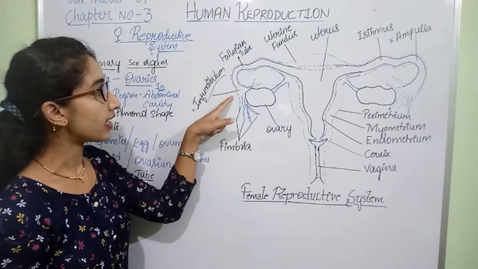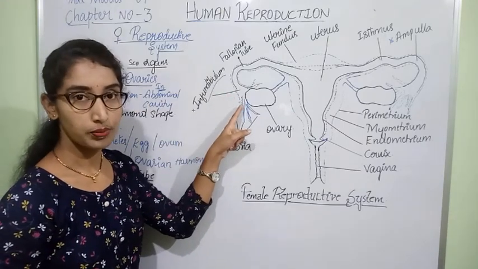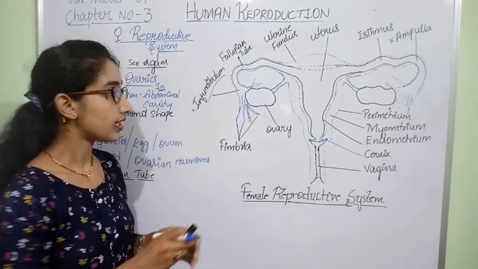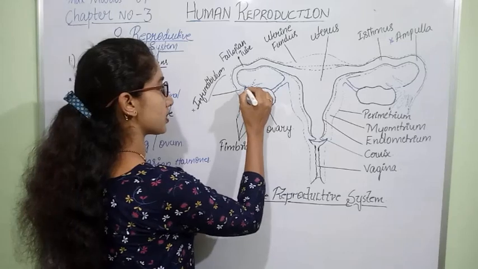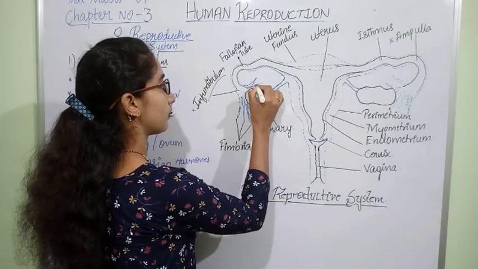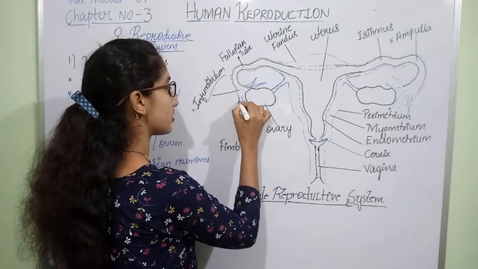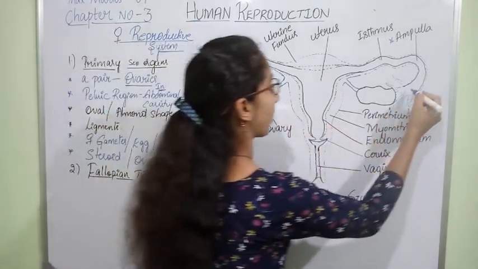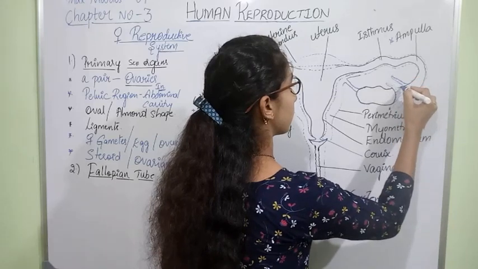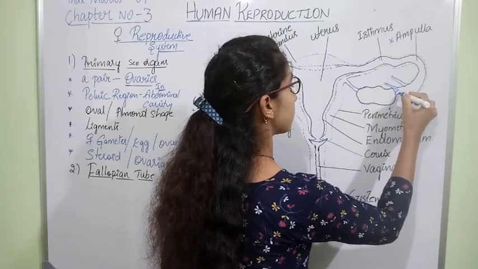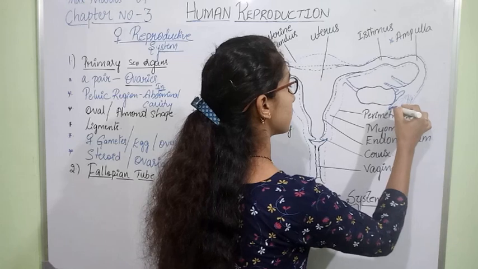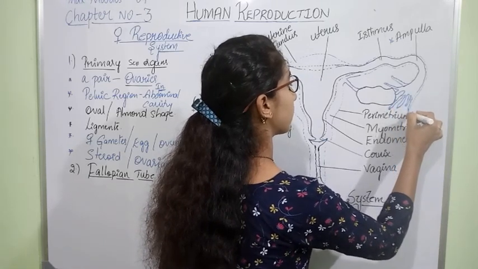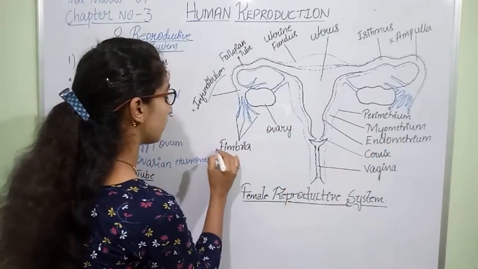The edges of the infundibulum have finger-like projections, and these finger-like projections are called fimbriae.